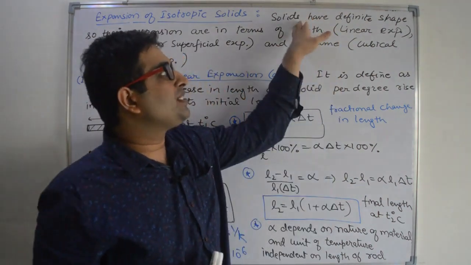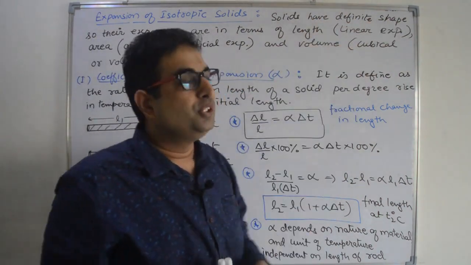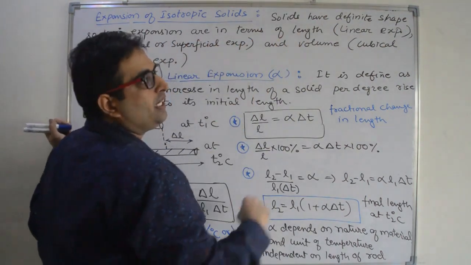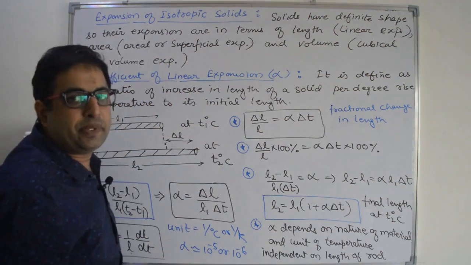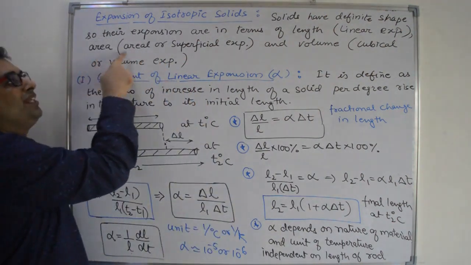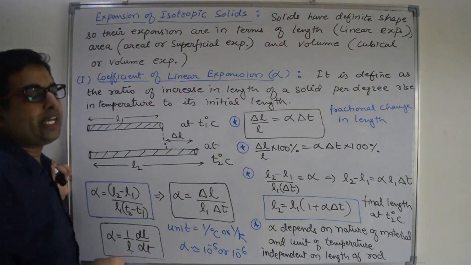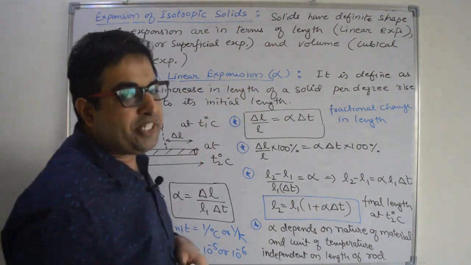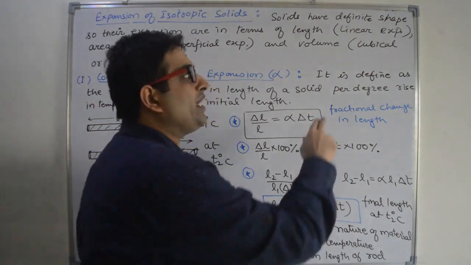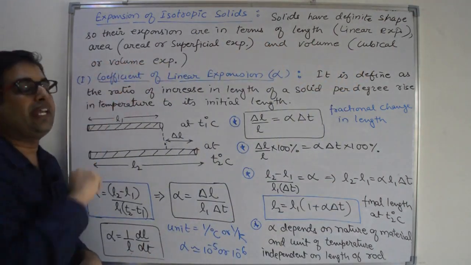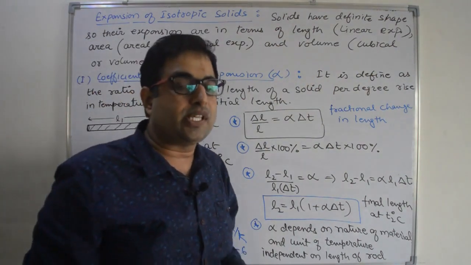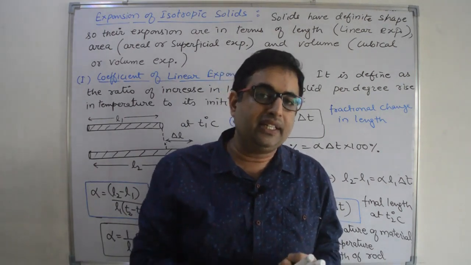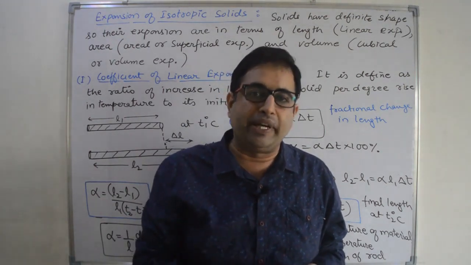We know solids are having definite shape. So there will be expansion along lengthwise also, that is known as linear expansion. There will be expansion in the area also, that is known as areal or superficial expansion. There will be expansion in the volume also, that is known as cubical or volumetric expansion. So we have to discuss three different types of expansions for solid: linear, areal and volumetric expansion.